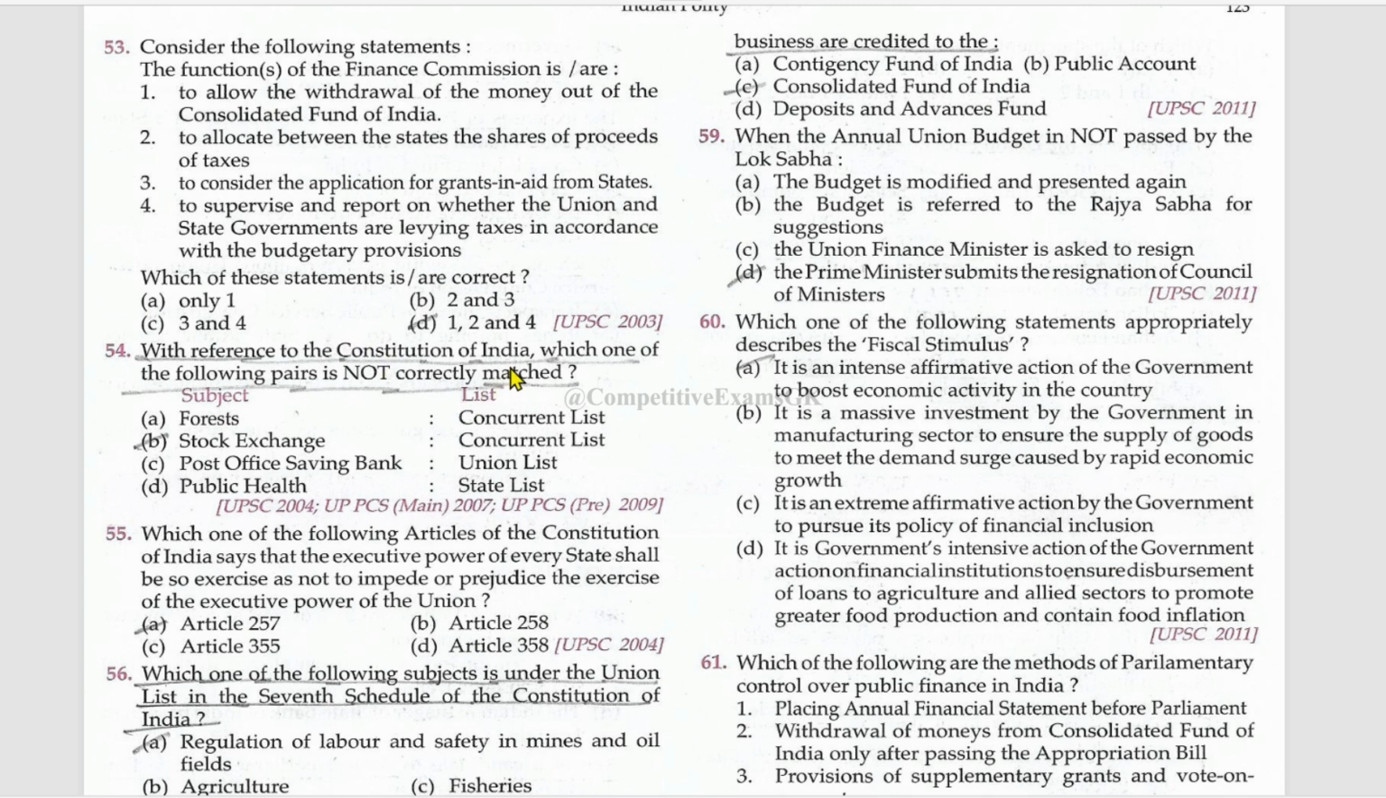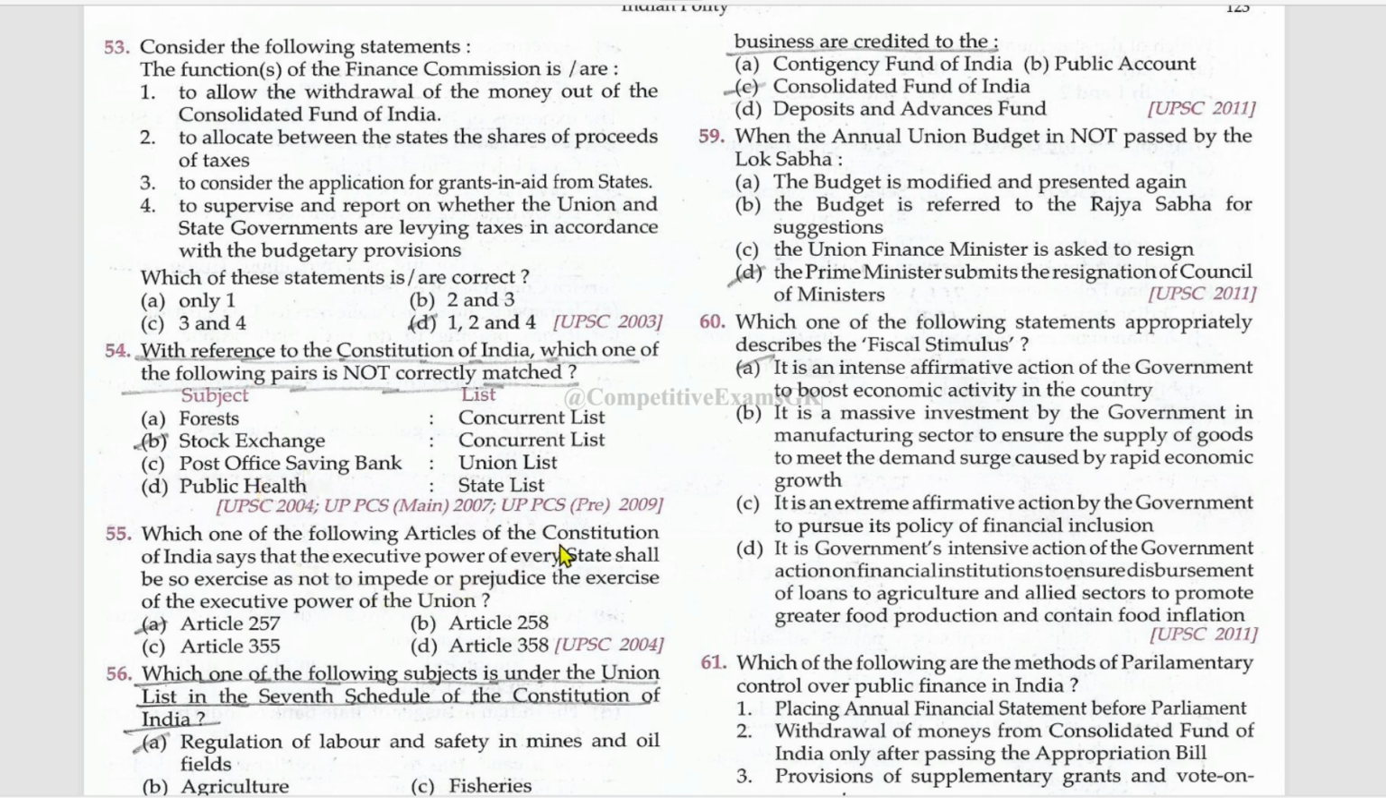With reference to the Constitution of India, which one of the following pairs are not correctly matched? Stock exchange. This does not come under the concurrent list. Under which list does the stock exchange come? Mention it in the comments. Remaining three are the right ones.